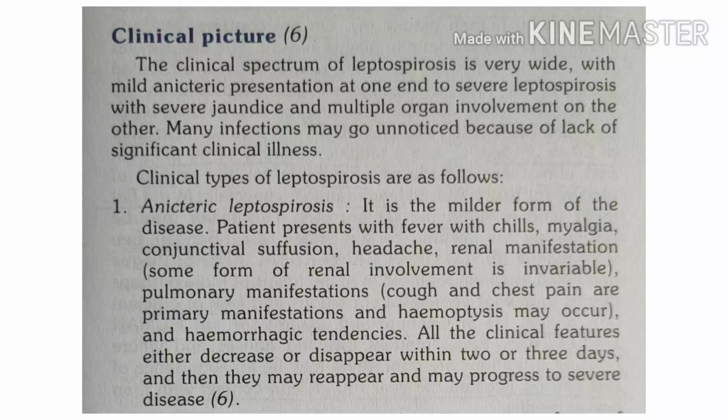Now, a few cases may show Weil's disease or Weil's syndrome, where there can be a hemorrhagic skin rash, or there can be hemorrhages, gastrointestinal hemorrhages, and enlargement of the liver, hepatomegaly. Patients will develop cholestatic jaundice, may have hematuria. Some patients may develop bronchopneumonia and may also have hemoptysis. And some patients may have acute respiratory distress. In complicated cases, the patient may develop severe hypotension and congestive heart failure. So this is phase 1.